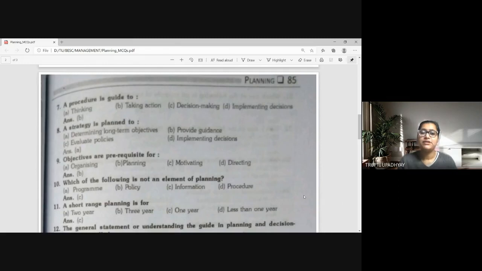Strategy is planned to determine the long term objectives. For long term objectives determination, we use strategy. Objectives are prerequisite for: A, organizing; B, planning; C.